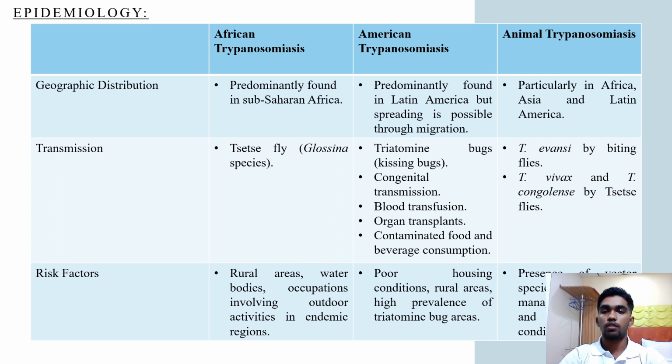Next comes animal trypanosomiasis. This is particularly in Africa, Asia, and Latin America. So this can be spread by T. evansi by biting flies, and T. vivax and T. congolense by tsetse flies. Some risk factors include the presence of some vectors, livestock, and also certain living conditions.